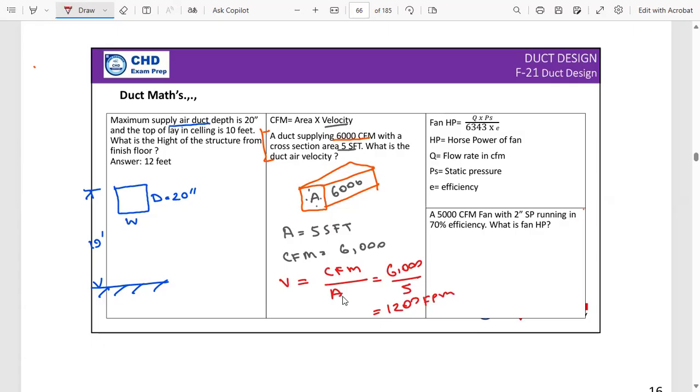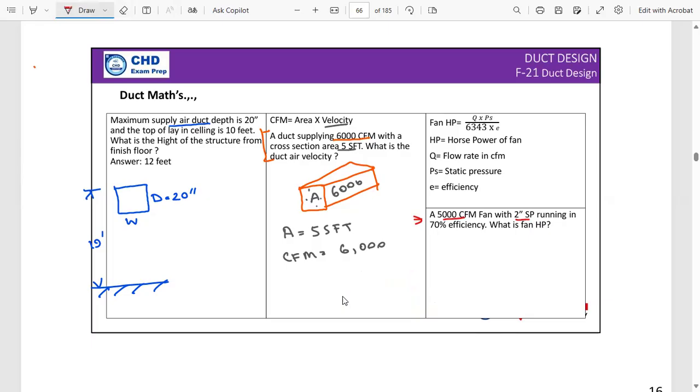And next one, okay, here is another mathematics. These math are quite simple, right? If you face any challenge, let me know. Okay, a 5,000 CFM fan with 2-inch static pressure. So it is talking about the static pressure.